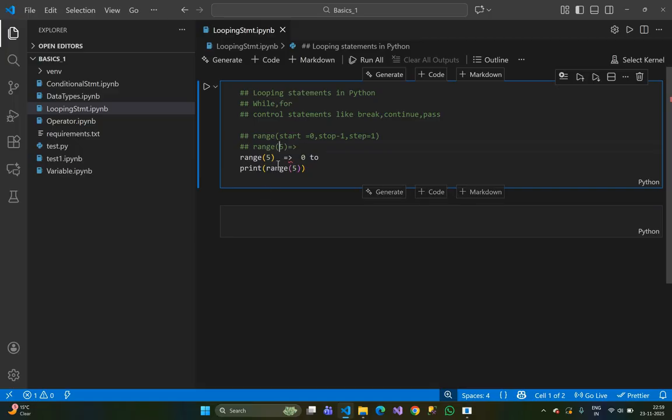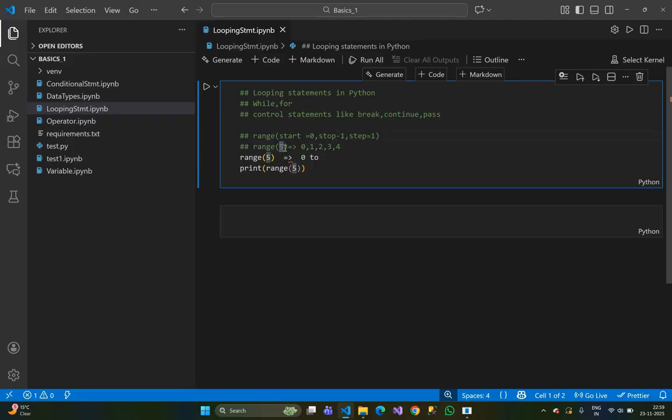So remove the third one and the first one, then I am giving the value of stop. So it will start from 0 because the default value is 0. It will go 0, 1, 2, 3, 4. It will go till stop minus 1.